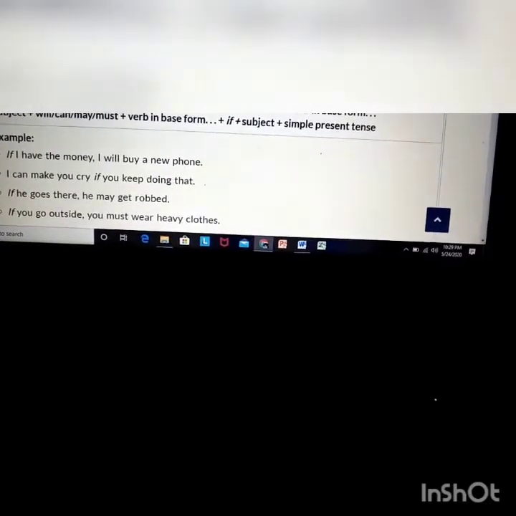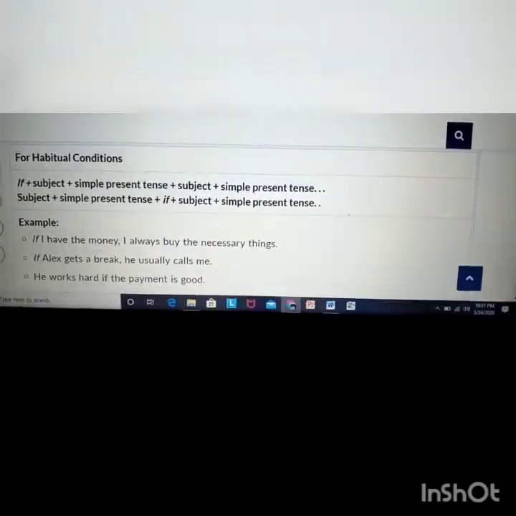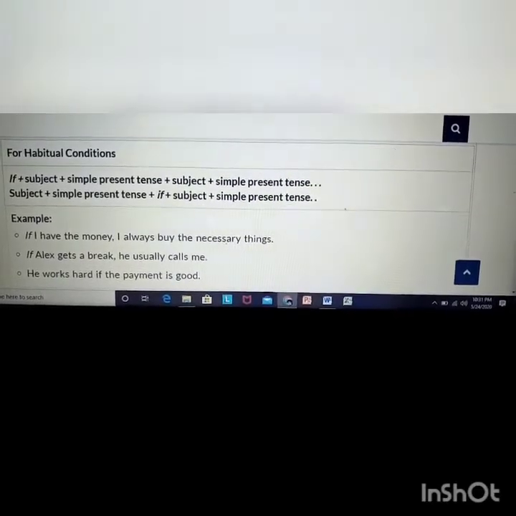I can make you cry if you keep doing that. If he goes there, he may get robbed. If you go outside, you must wear heavy clothes. All these are the examples of first conditional. The next topic is for habitual conditions. That means that is related to the habit.